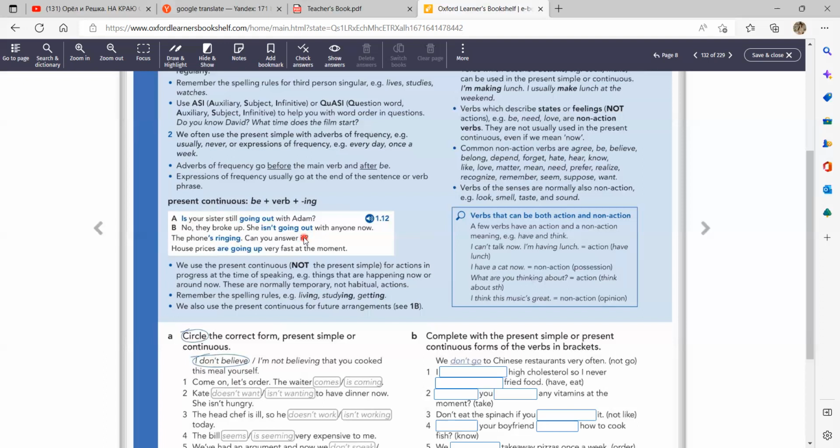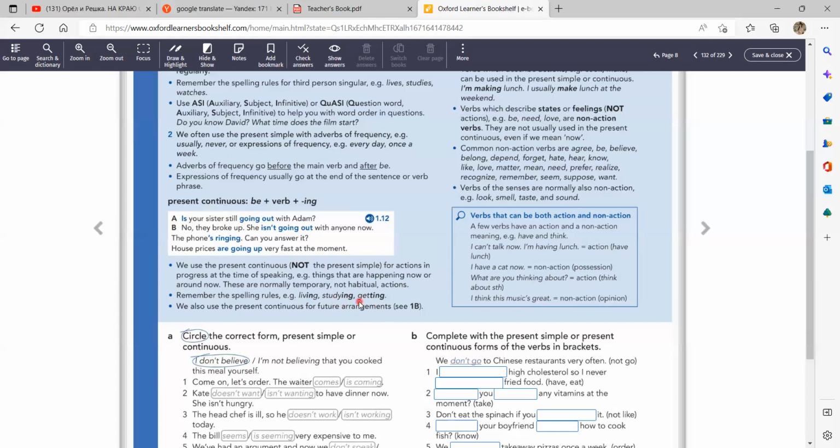Remember the spelling rules. For example, sometimes, of course, we just add ing at the end. In the verb to study, we also add ing, which doesn't change anything here because y is before a consonant. Перед согласной здесь y.